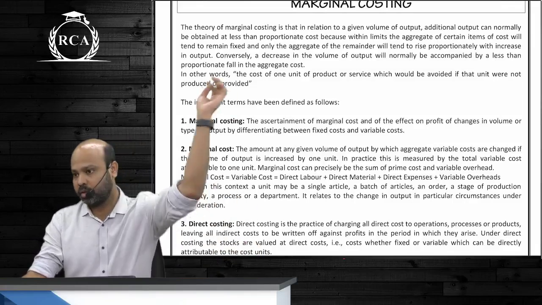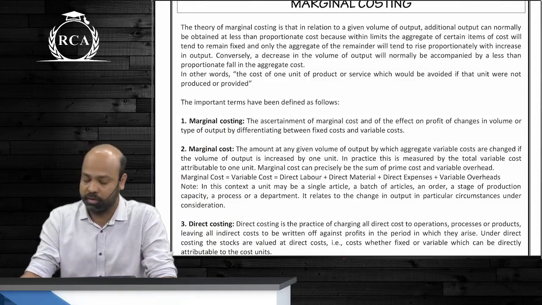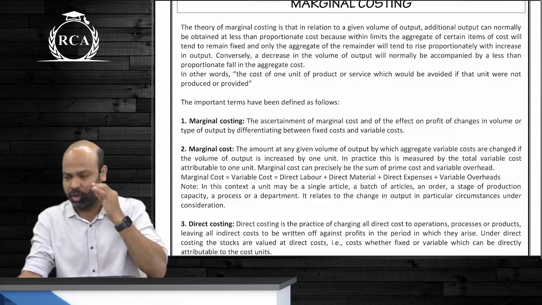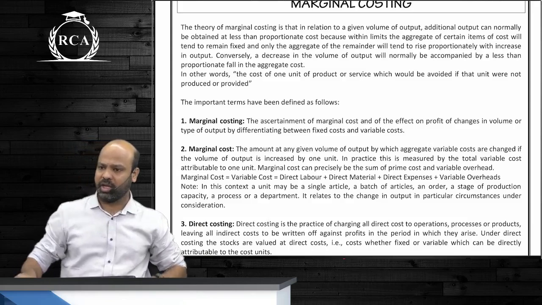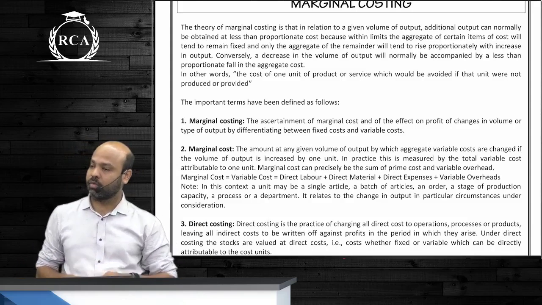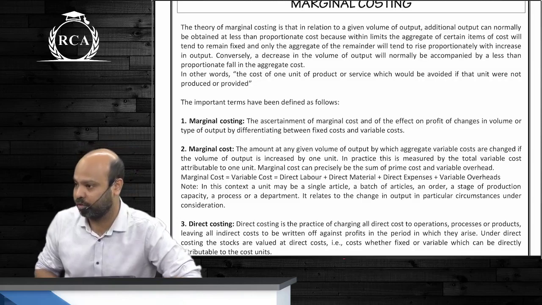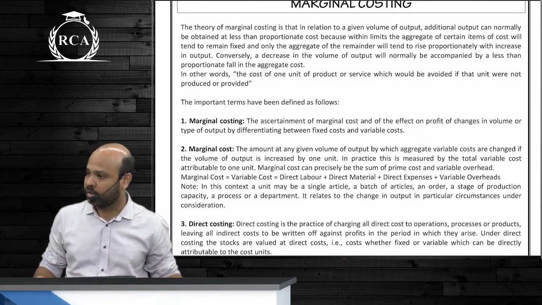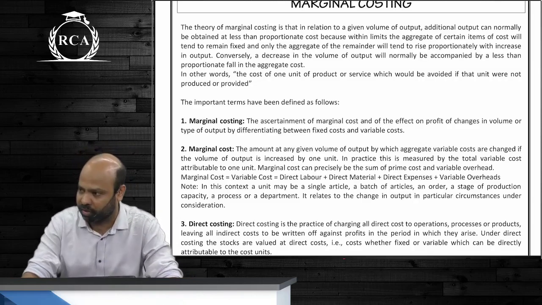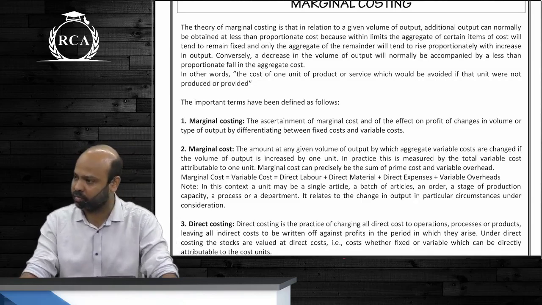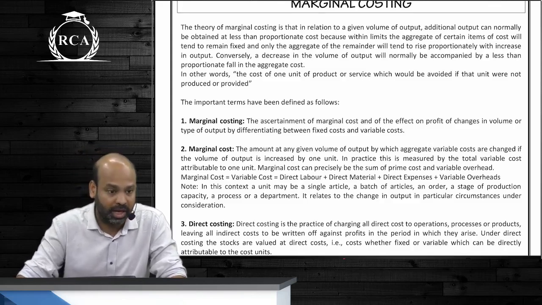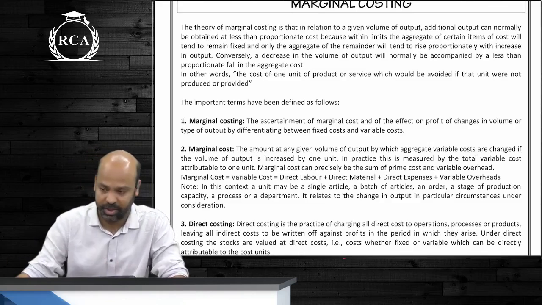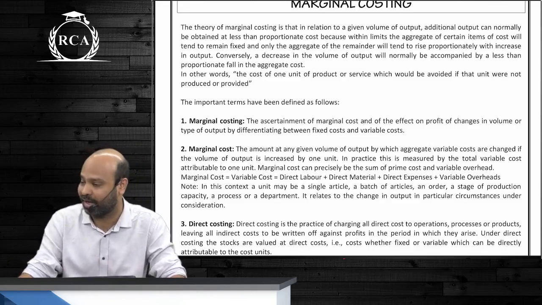So under marginal costing, guys, this chapter I told you first, marginal costing is a technique of costing. Absorption costing is also a technique of costing. A technique of costing will tell us what is to be included, what is not to be included in the valuation of inventory. For this you should know what is a period cost, what is a product cost. Product cost are those that are included in the valuation of inventory. Period cost are those that are directly transferred to profit and loss account. As for marginal costing, you're supposed to include only variable manufacturing expenditure in the valuation of inventory.